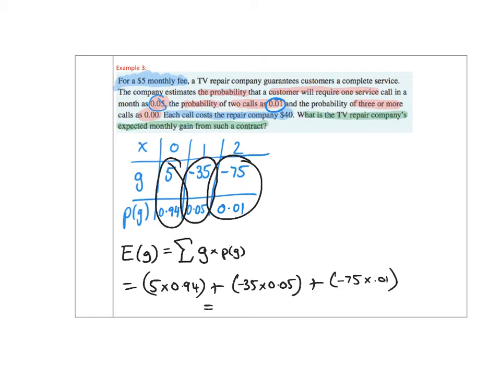And that ends up being 2.2. So to put our answer in context, we might say that each customer each month generates $2.2 gain. And that's our expected gain.